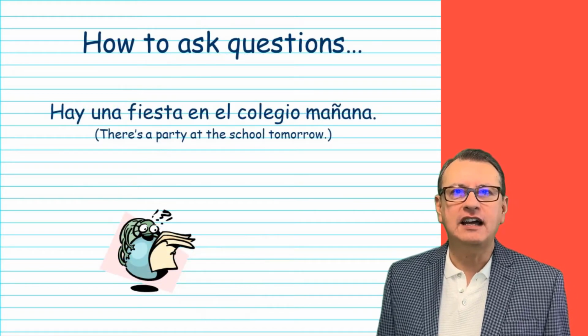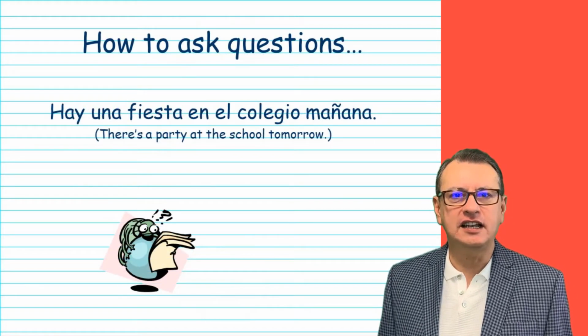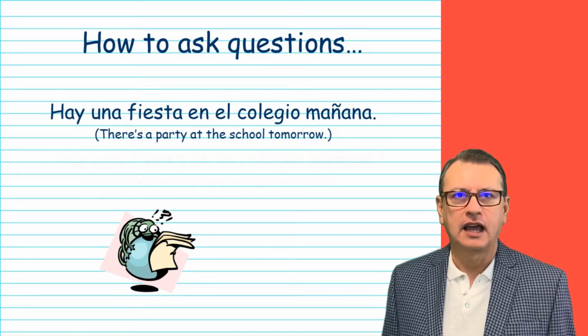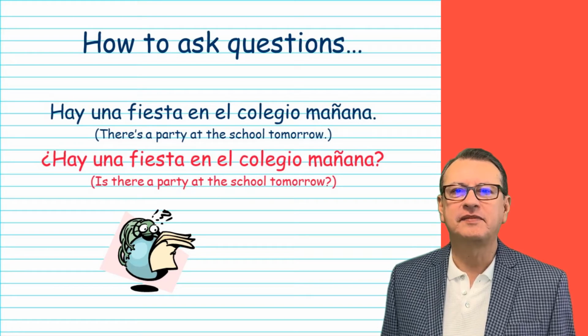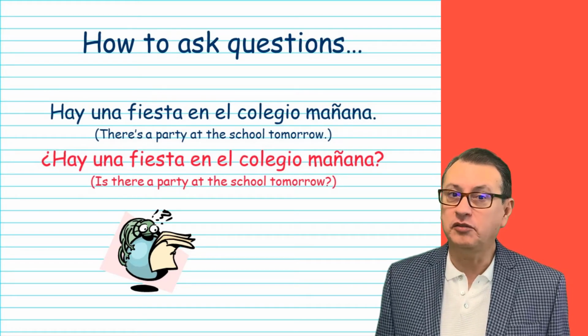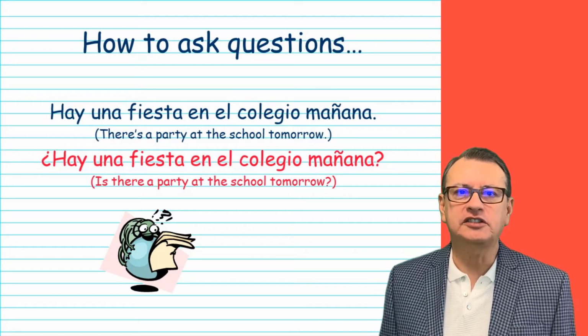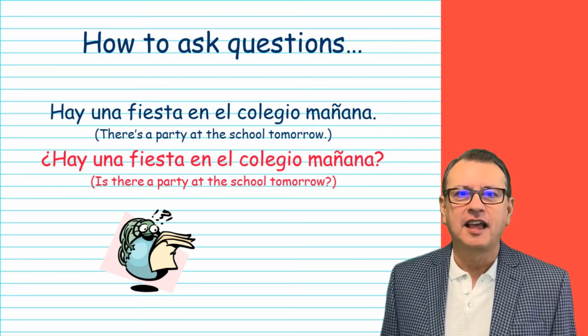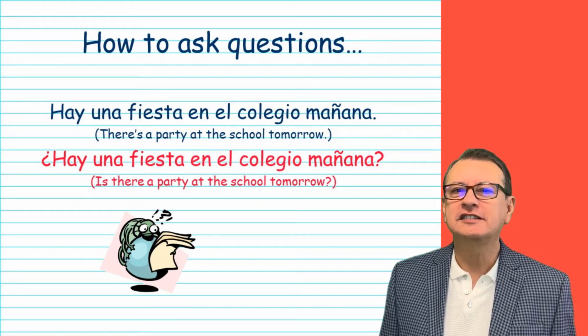Hay una fiesta en el colegio mañana. There is a party at the school tomorrow. Now, take a look at this sentence. What I did was, I just simply wrote the interrogative marks at the beginning and at the end. It's the same structure. But did you know what is the difference?